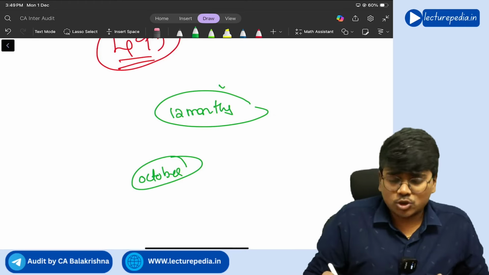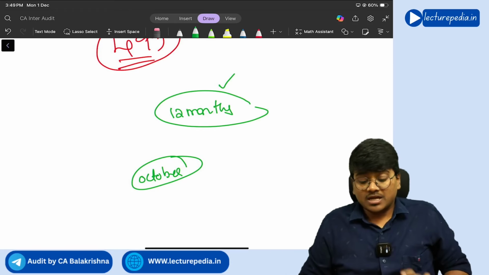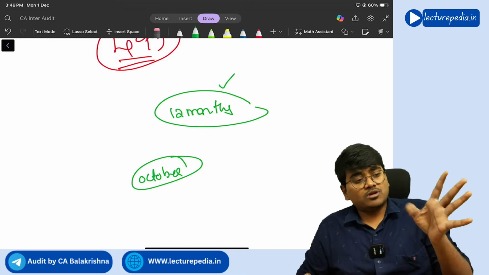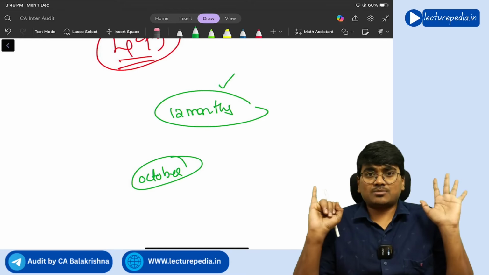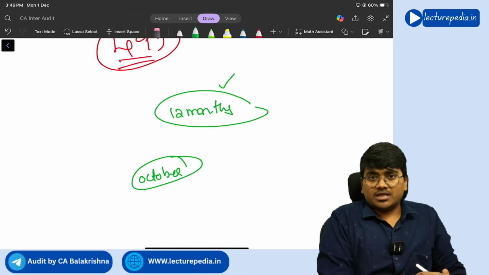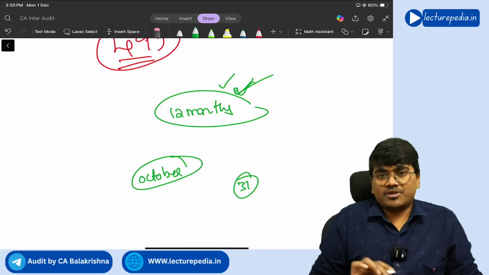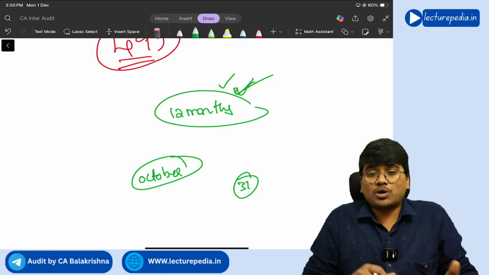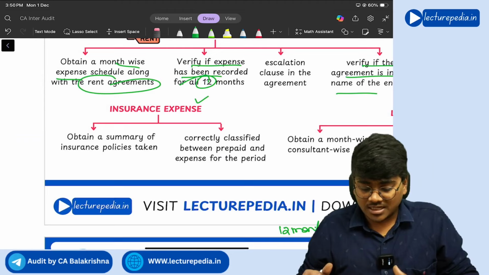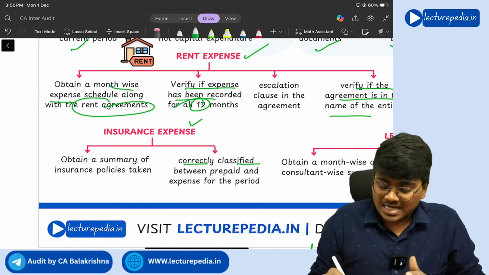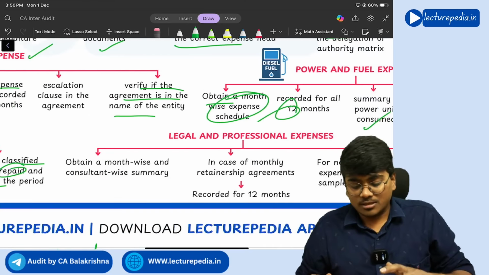By paying 12 months premium initially only you will pay. That means October, November, December, January, February, March, for first 6 months, it will be counted in the current period. As on 31st March, there will be prepaid premium for this insurance policy, which you should show as a current asset, right? Prepaid premium. So correctly classified between prepaid and expense for the period.